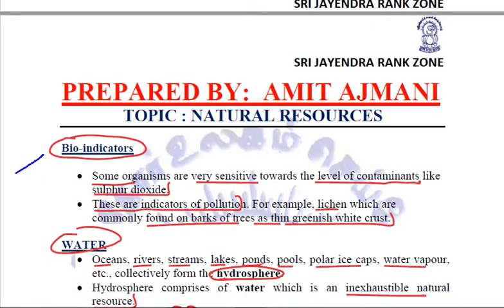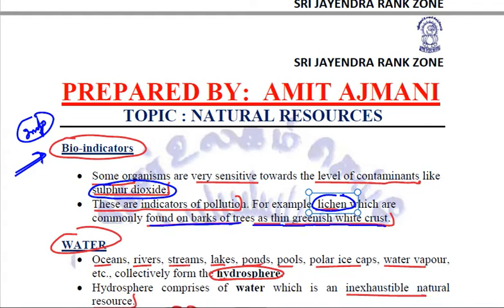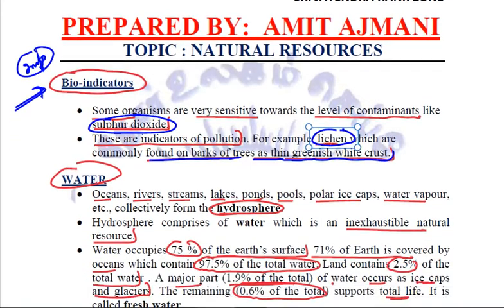Bio indicators, very important. I am marking it important because there have been many times questions coming from it. We need to relate the lichens, and they are formed because of the increased levels of contaminants like sulfur dioxide. They are commonly found on barks of trees as thin greenish white crust. Fine. This is all you need to remember in air.